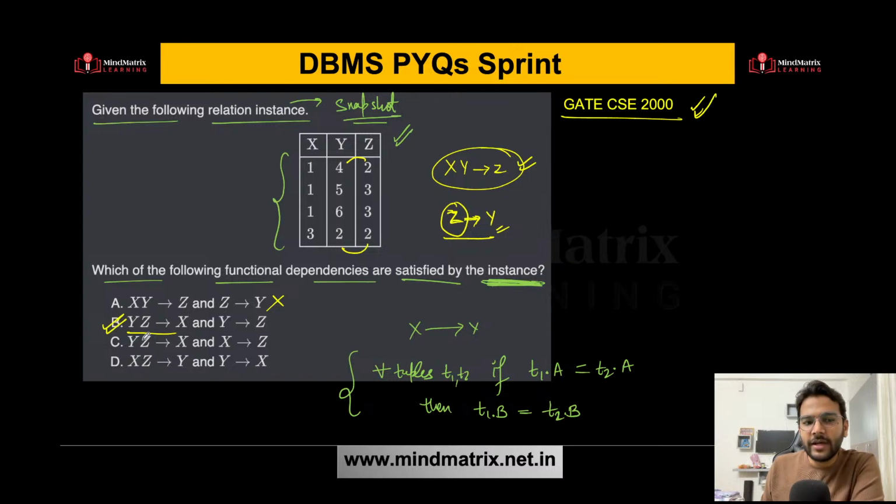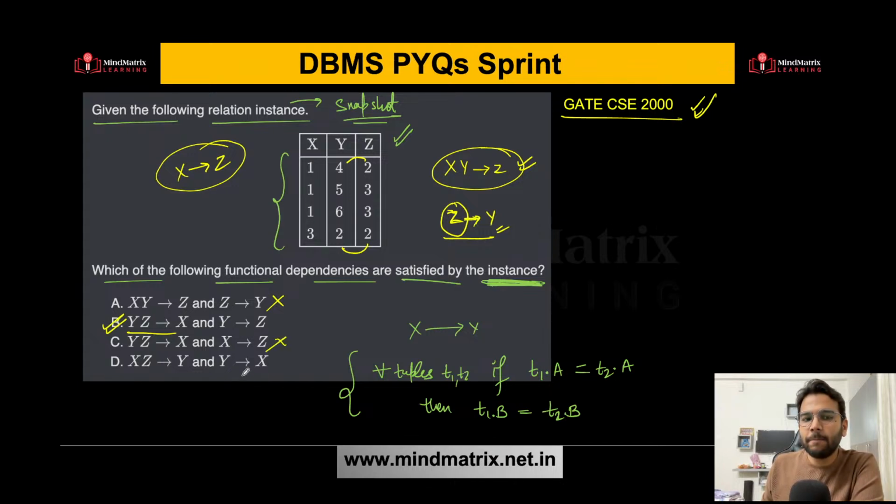What about option C? YZ determines X. 4 2 determines 1. So YZ determines X, already we have checked, that is fine. X determines Z. Now there is a problem here. 1 determines 2, but here 1 determines 3. So that cannot be possible. So this is also incorrect.